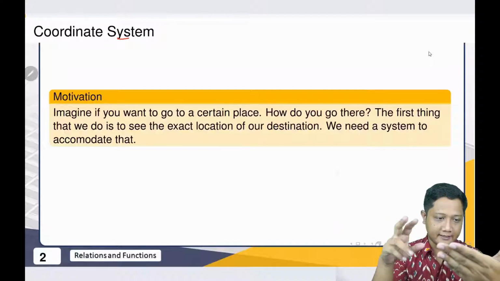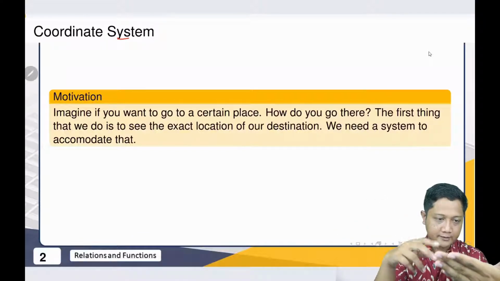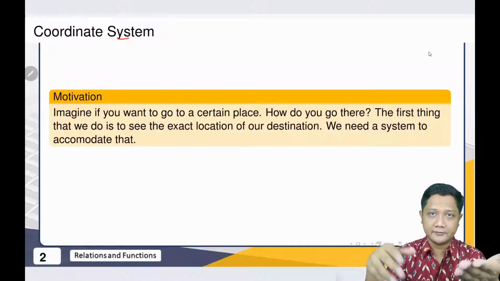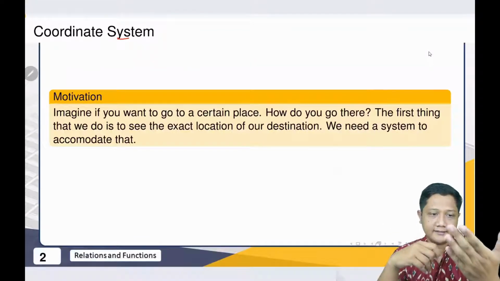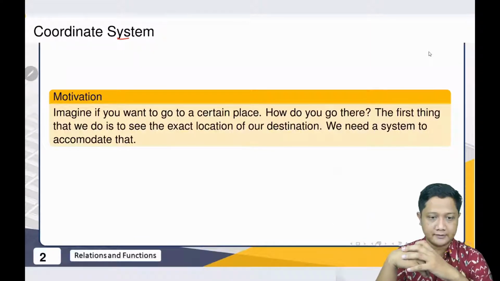The person whose house I wanted to go to only sent me the coordinate, and then I could arrive safely, very easily. That is the real world application of the coordinate system.